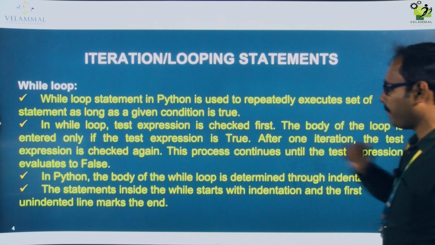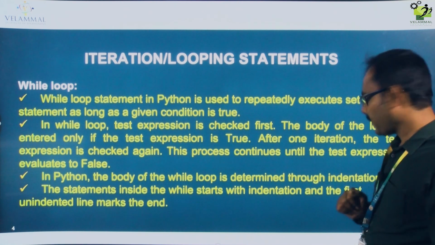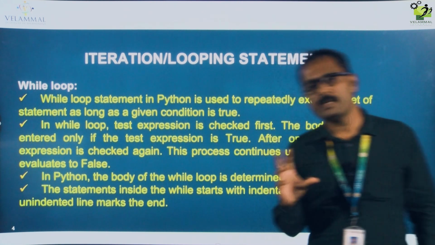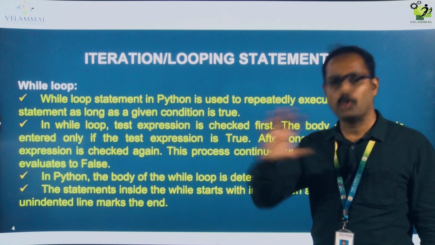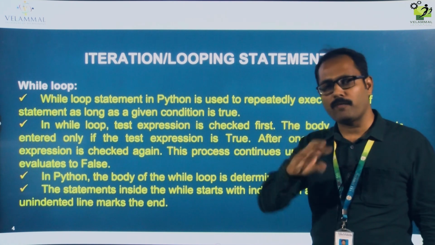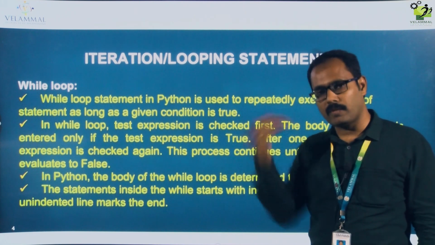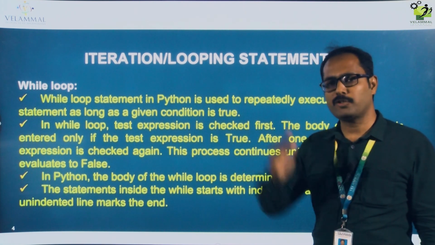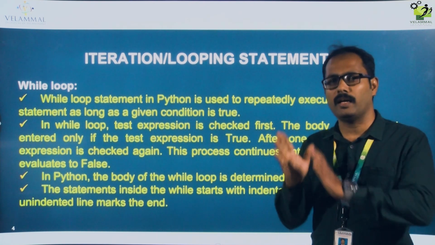Next, in Python, the body of the while loop is determined through indentation. Indentation is very important in looping, whether it is a while loop, for loop, or if conditions. After the if, the while, or the for, there should be some indentation, and indentation is nothing but the body of the looping.